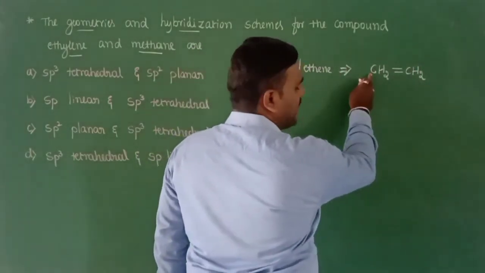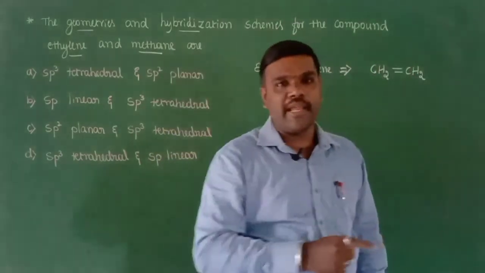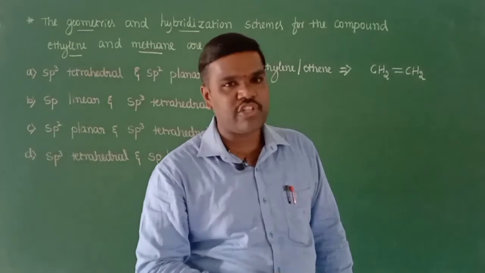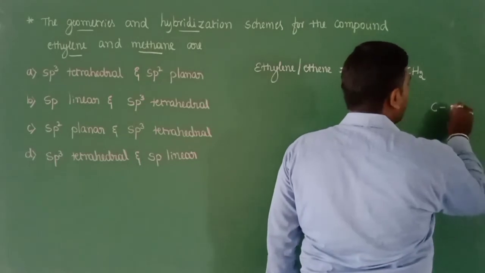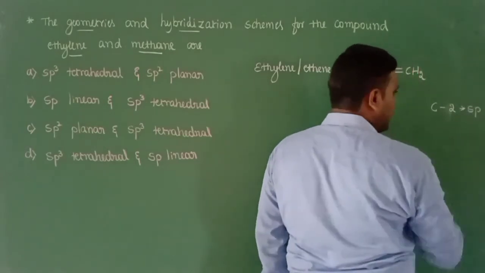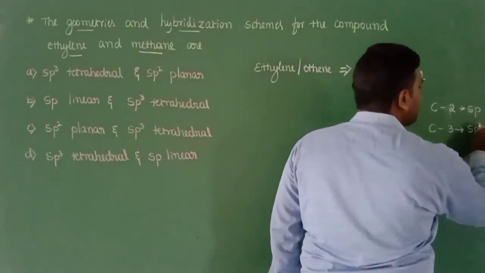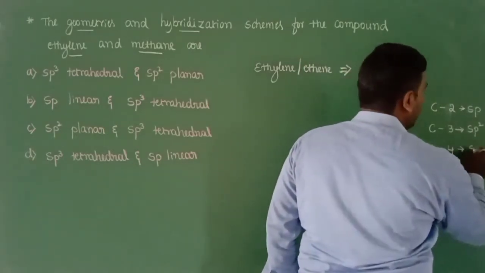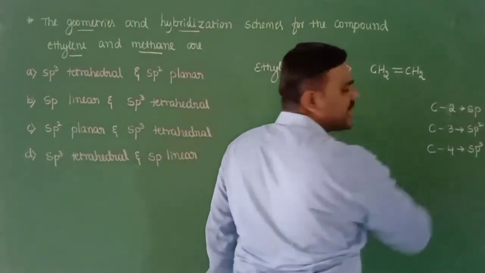In order to find out the hybrid state of a carbon atom, we just need to count the number of sigma bonds present around the carbon atom. The total number of sigma bonds present around the carbon atom will give you the type of hybridization the carbon atom is involved in. Say if carbon is surrounded with only 2 sigma bonds, then the carbon will be in sp hybridization. If the carbon atom is surrounded with 3 sigma bonds, then it is involved in sp2 hybridization. If the carbon atom is surrounded with 4 sigma bonds, then the carbon is in sp3 hybridization. This is the criteria we can follow to find out the hybrid state of the carbon atom.